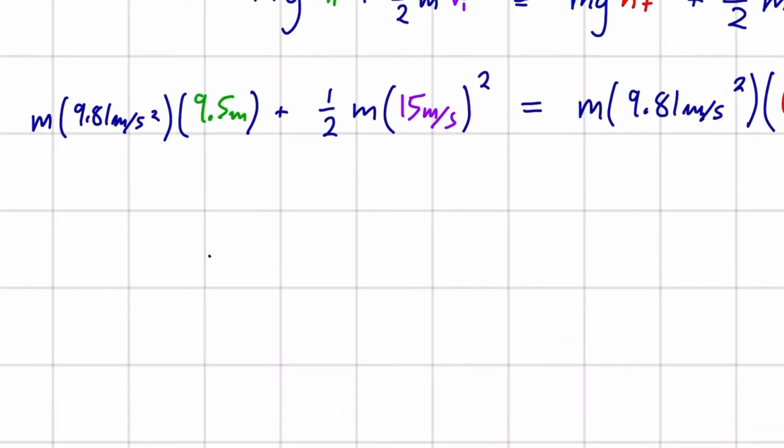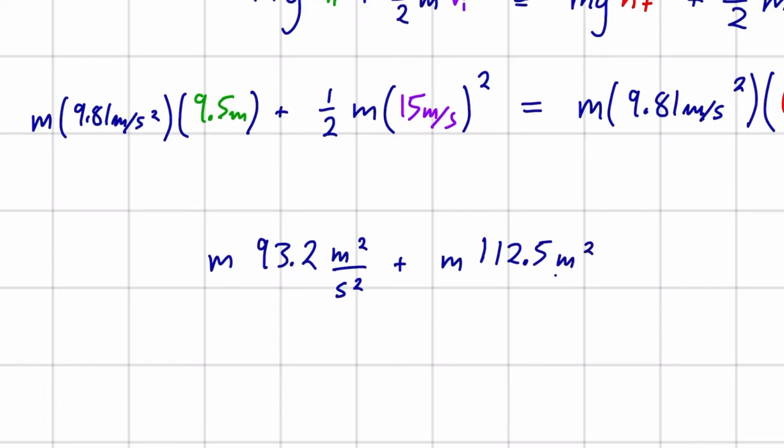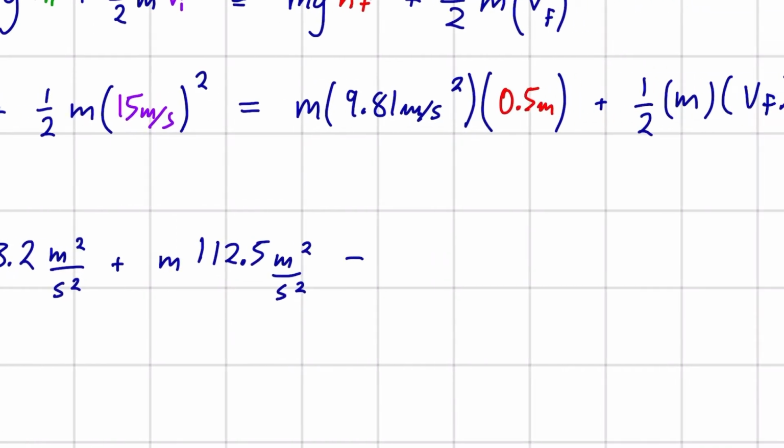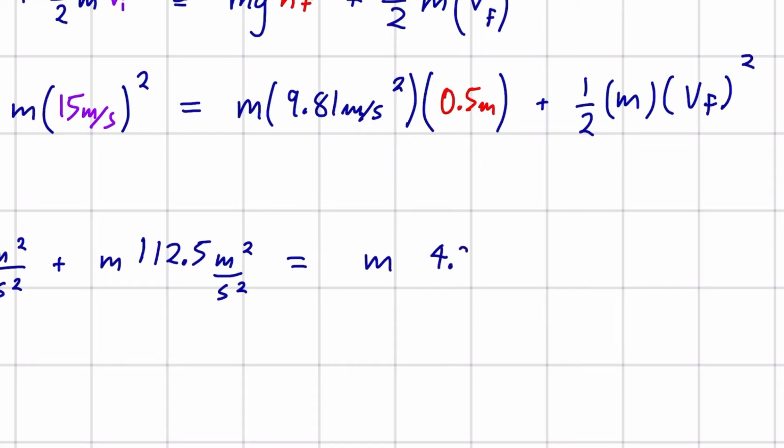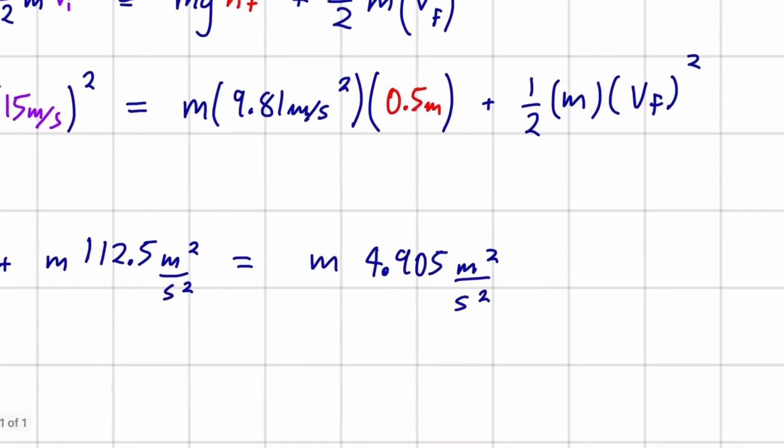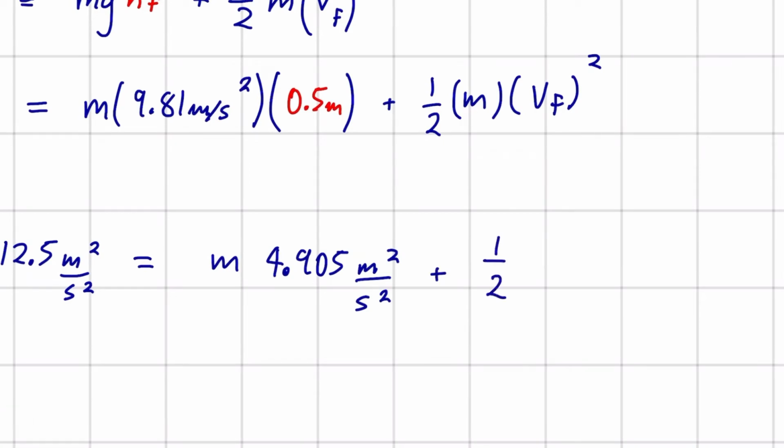The next step, m times 93.2 meters squared per second squared plus m times 112.5 meters squared per second squared. That is equal to m times 4.905 meters squared per second squared plus 1/2 m vf squared.